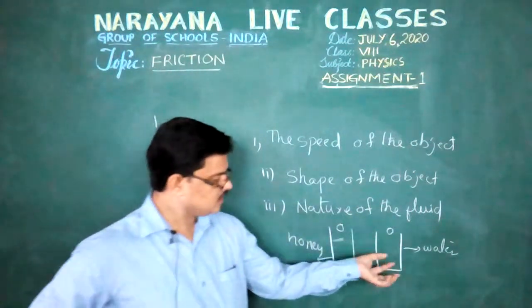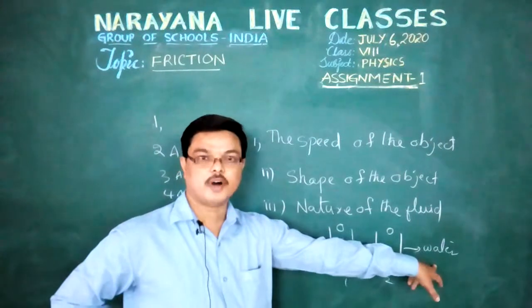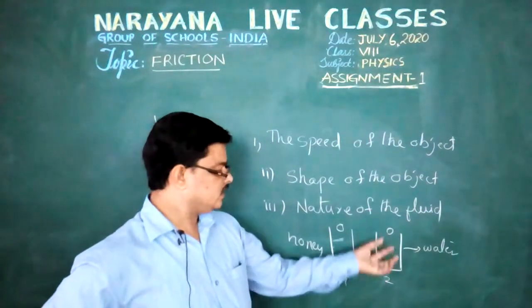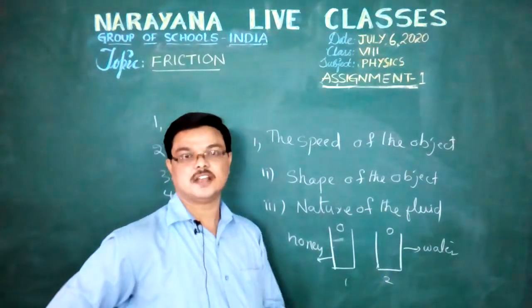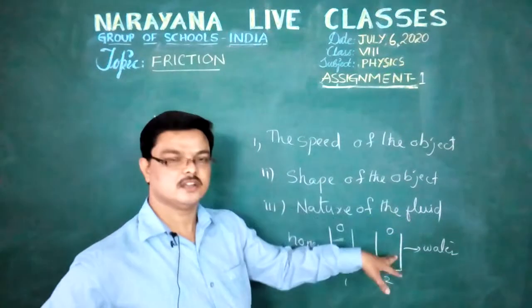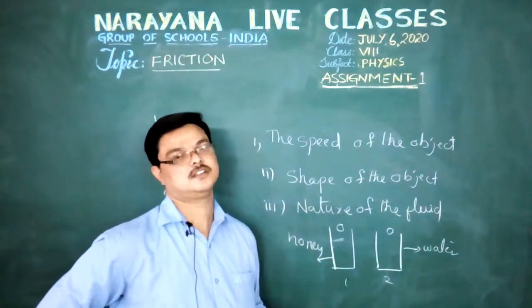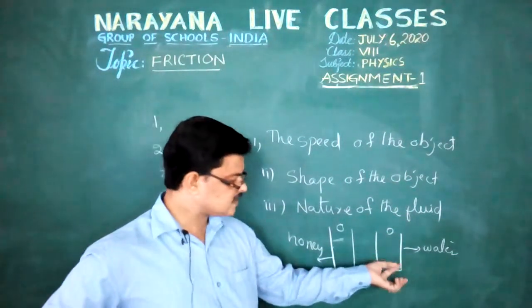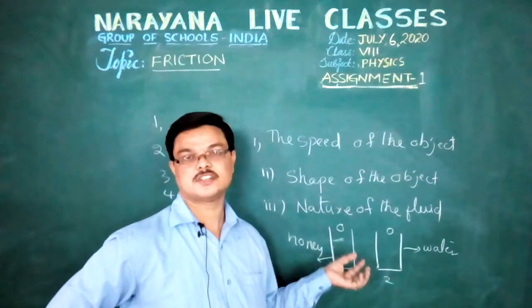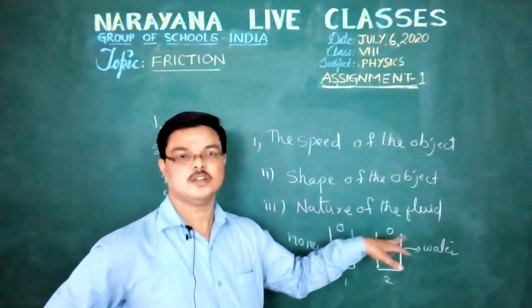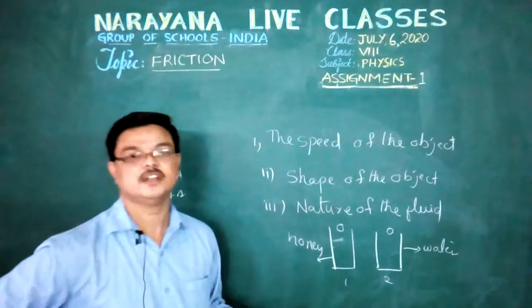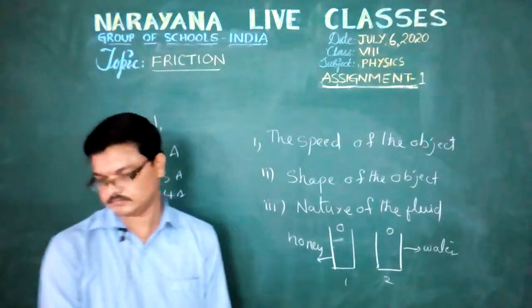In the case of the second beaker, which is filled with water, the thickness of the water is less. Once you drop the coin, it moves very fast because the thickness of the water is less, so the frictional force acting on the coin by the water is less.